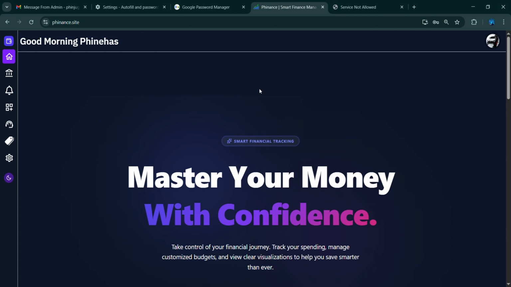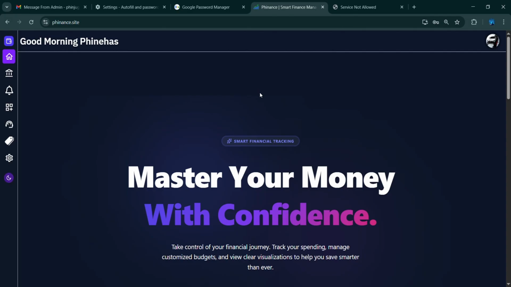Phinance.site is a web app that helps you track, manage, and view your expenses, your income, your budgets, basically your finances. It also has an AI feature that helps you clearly understand where you're going wrong, where you're okay, and where your largest expenses are, in case the graph is too much for you.